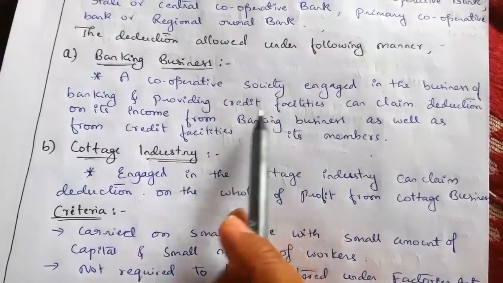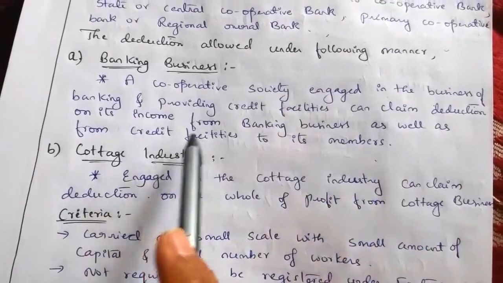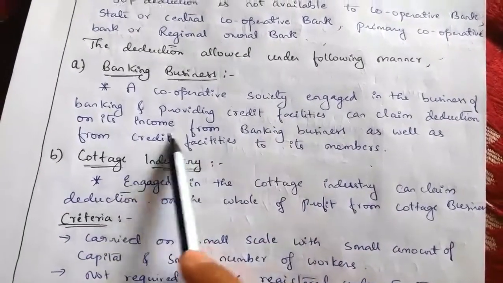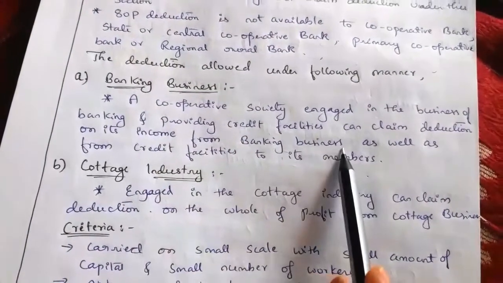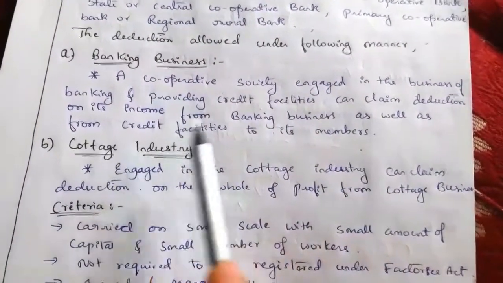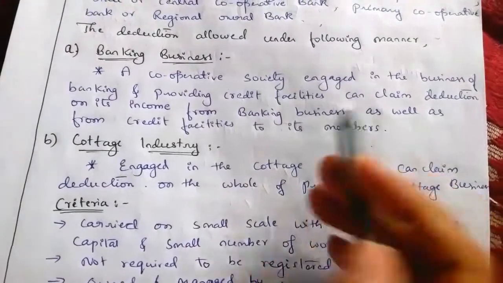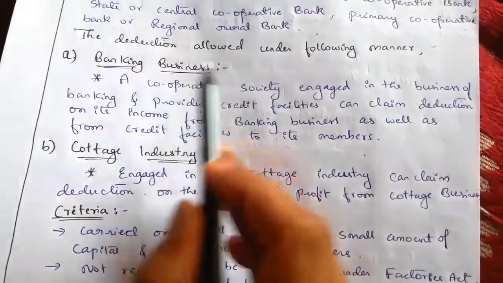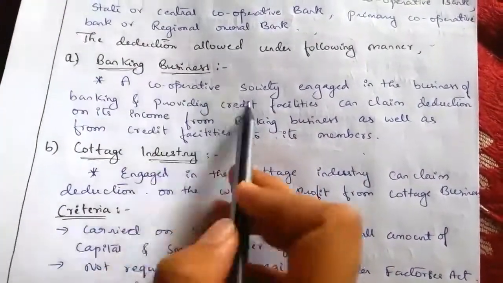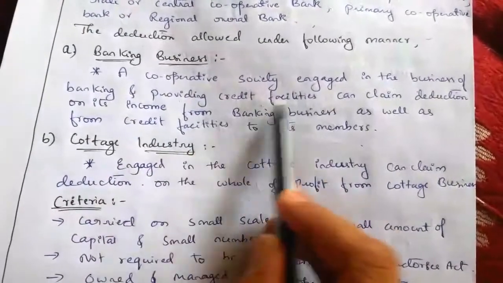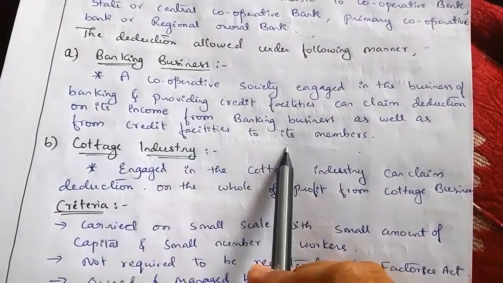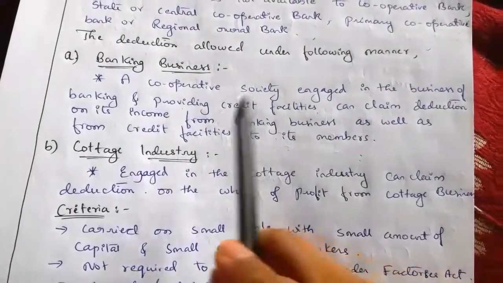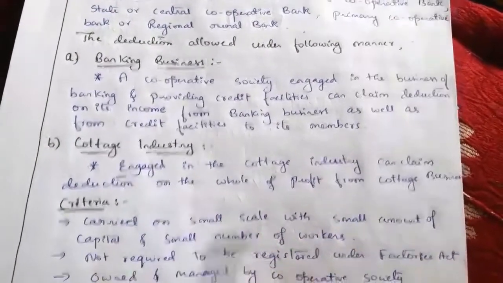This deduction can be claimed on the income from the banking business as well as from credit facility to its members. So remember, if a cooperative society is engaged in banking business and providing credit facilities, even to its members, then they can claim a deduction under section 80P.